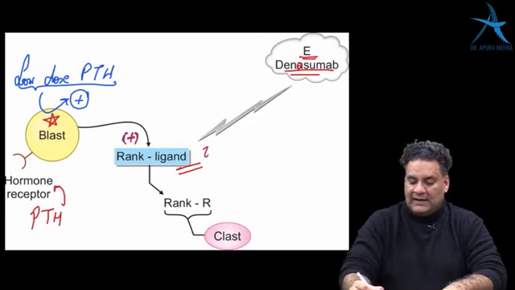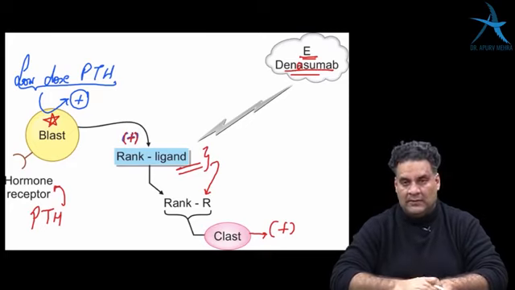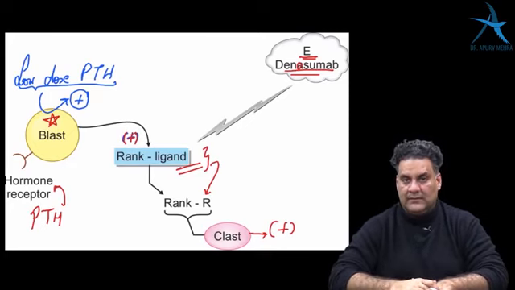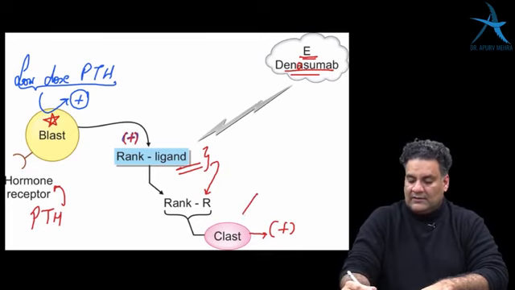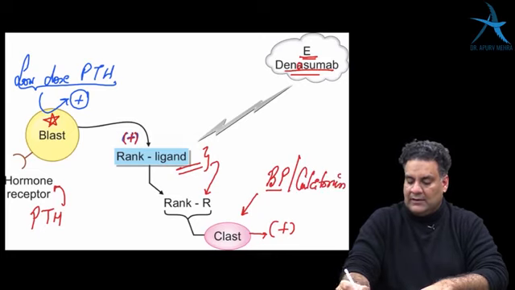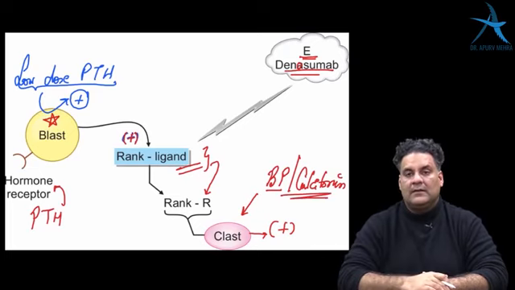And if RANK ligand is allowed to interact with the RANK receptor in osteoclast, it stimulates it and causes remodeling of the bone in normal, and in hyperparathyroidism causes the lytic cavities. The drugs called bisphosphonates and calcitonin directly inhibit the osteoclast. Estrogen and denosumab act on the RANK ligand.